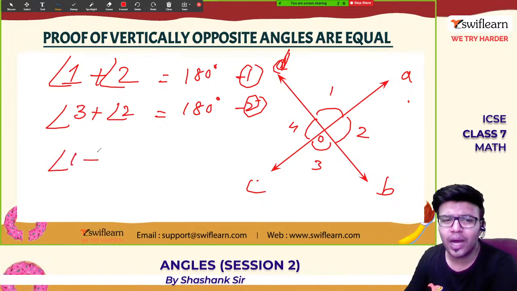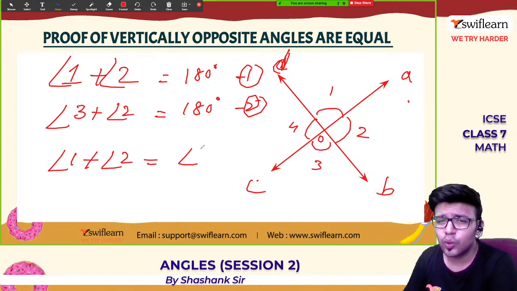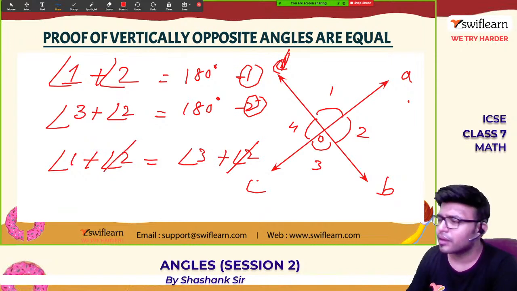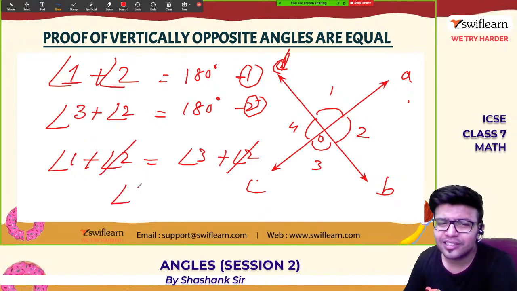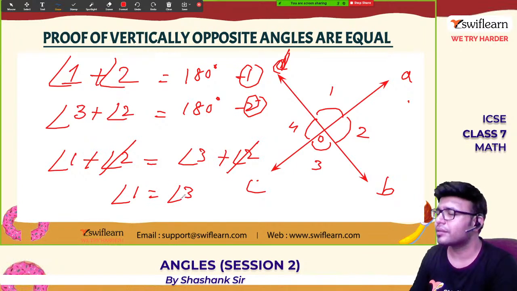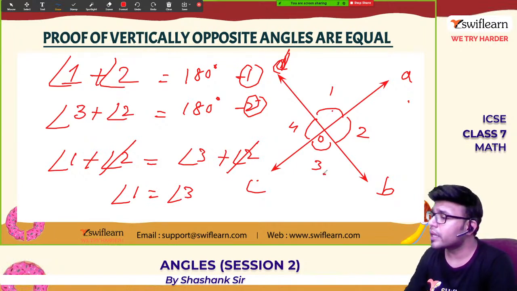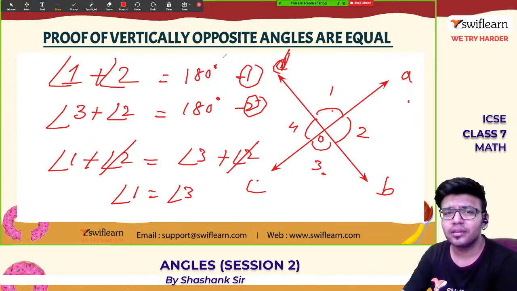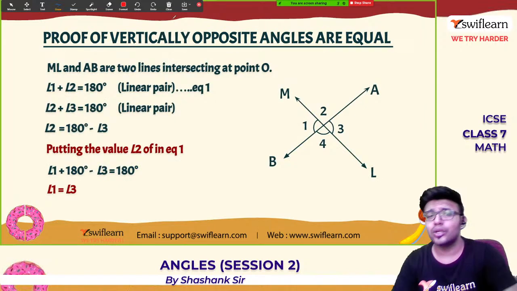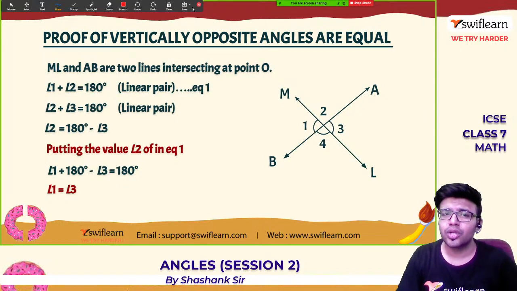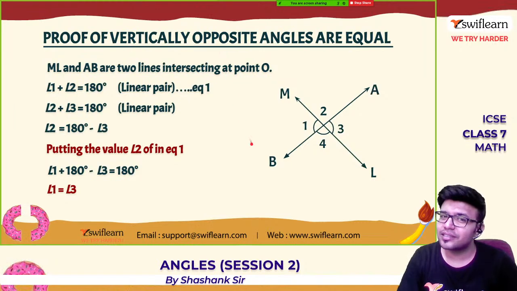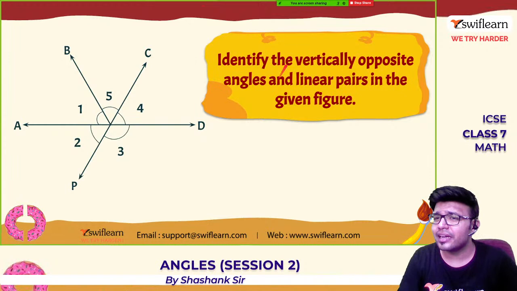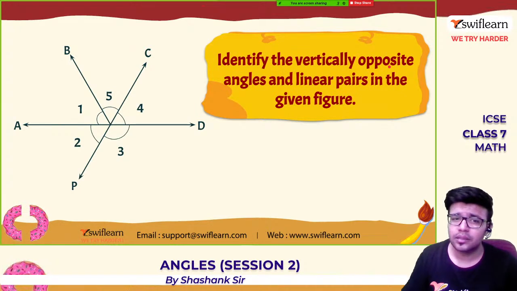So angle 1 plus angle 2 is equal to angle 3 plus angle 2. Angle 2 is the same on both sides, so I cancel it. What does this imply? Angle 1 is equal to angle 3. Angle 1 and angle 3 are vertically opposite angles, so they are equal. Similarly, using the same strategy, angle 2 is equal to angle 4. Okay? So yes, this is the easy way to do it. You can have many ways also. Identify the vertically opposite angle.